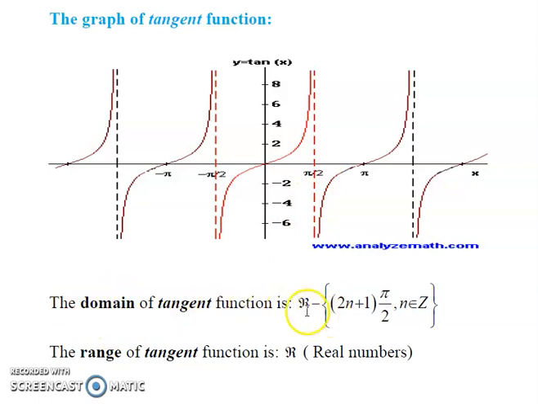In general, we can write R minus (2n plus 1) multiplied by pi by 2, n belongs to Z, the set of integers. N equal to 0: 2 multiplied by 0 is 0, 0 plus 1 is 1, 1 multiplied by pi by 2 is pi by 2. So we have to remove this pi by 2 from the real numbers. That is the domain. If n equal to 1, 2 multiplied by 1 is 2, plus 1 is 3, so 3 pi by 2; n equal to 2, and so on.